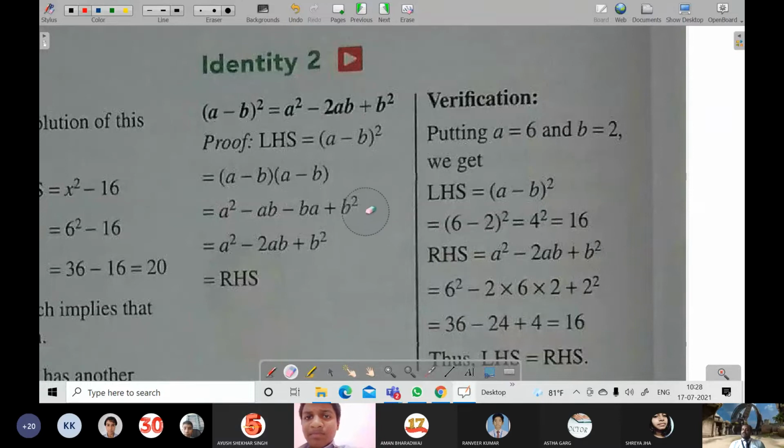Okay? And this is also simple multiplication only, because (a - b) whole square means (a - b) times (a - b). Again a will multiply (a - b), and again minus b will multiply (a - b). In that case you will get a square minus ab minus ab plus b square. Of course ba can be written as ab also.